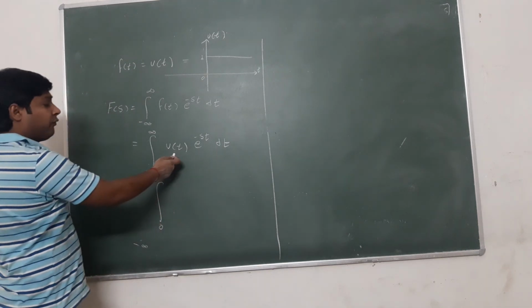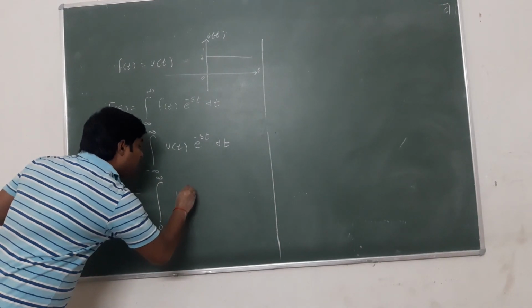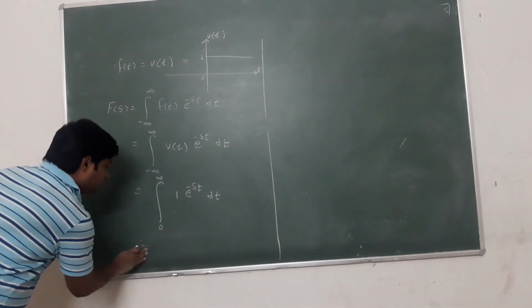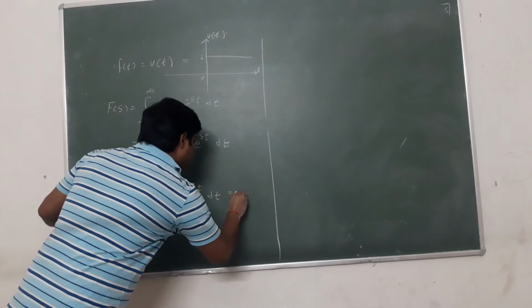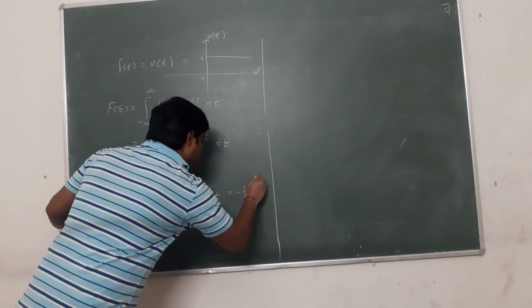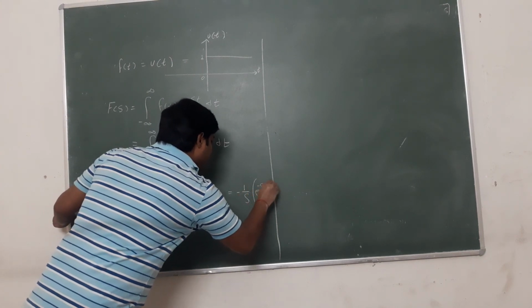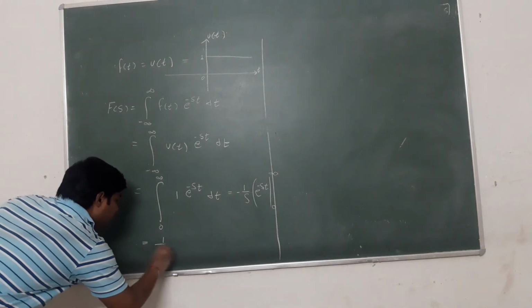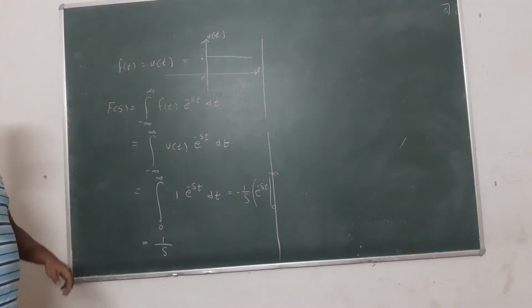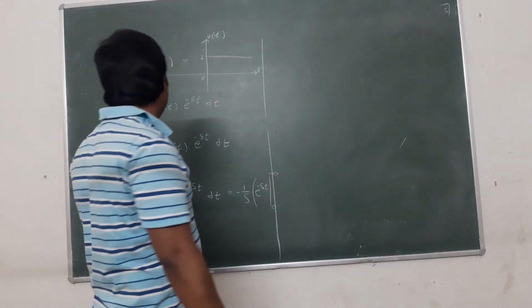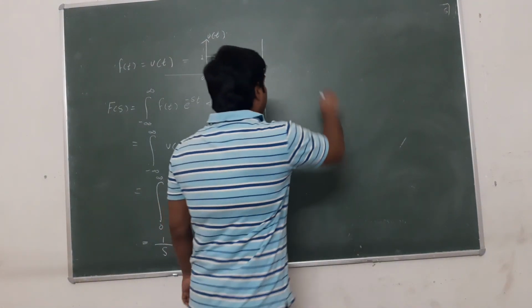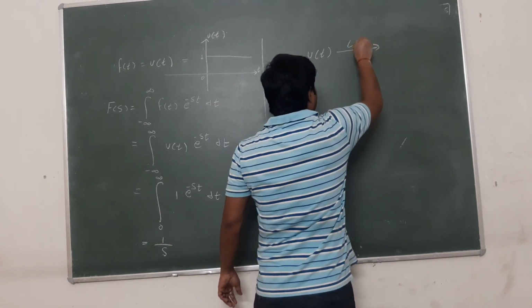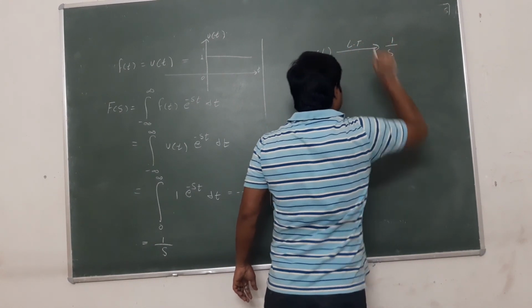What is the value of u(t)? It is 1. So the integral of e to the power minus st dt equals minus 1 by s e to the power minus st from 0 to infinity, which equals 1 by s. So the Laplace transform of the unit step signal u(t) is 1 by s.